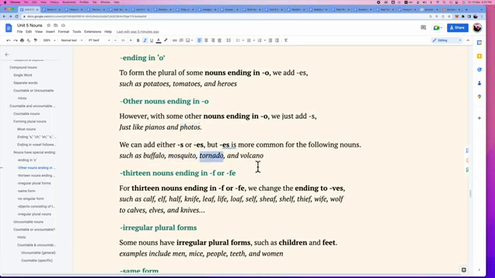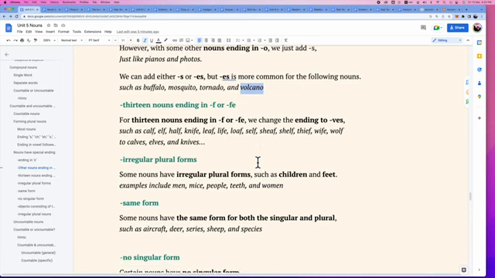mosquito, tornado, volcano. There are other 13 nouns ending in f or fe, then we have to change it to ves, such as calf, elf, half, knife, leaf, life, loaf, self, sheath, shelf, thief, wife, wolf. Change it to calves, elves, and knives.